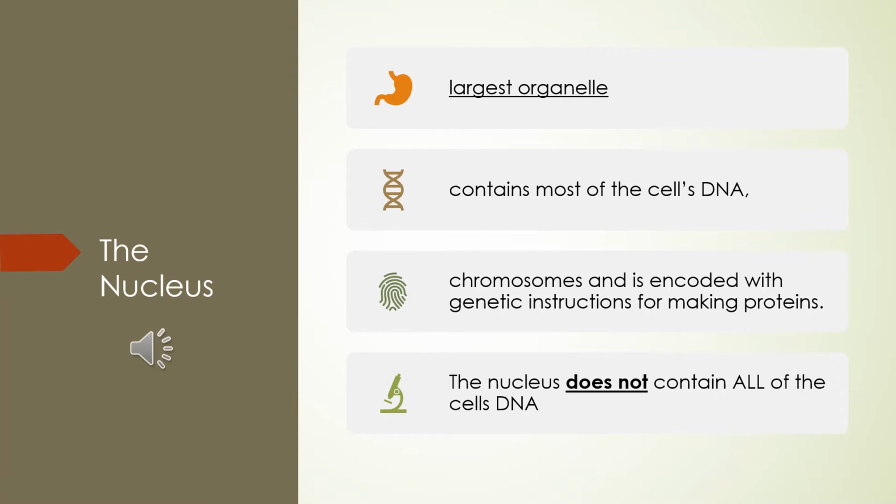The nucleus of a eukaryotic cell contains most of the cell's DNA, which makes up chromosomes and is encoded with genetic instructions for making proteins. The nucleus does not contain all of the cell's DNA. There are other structures like mitochondria or chloroplasts that also contain DNA.